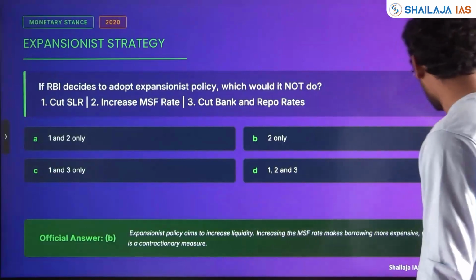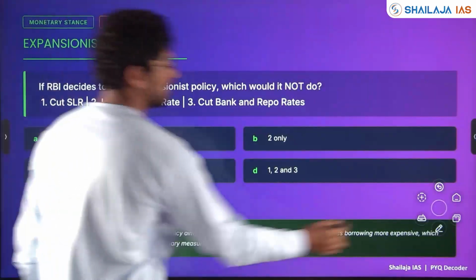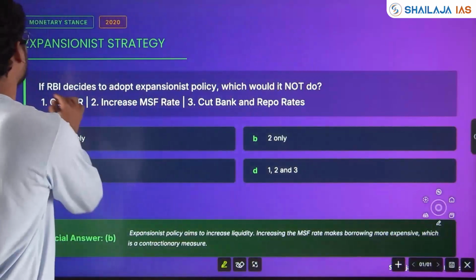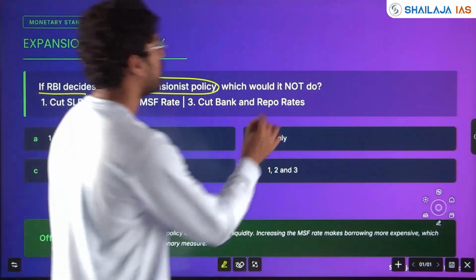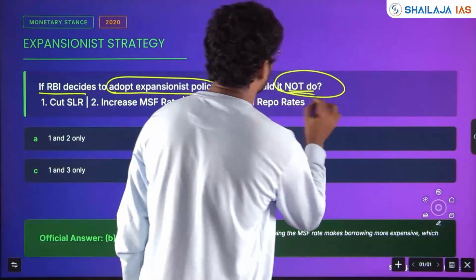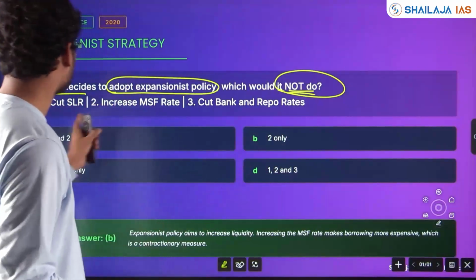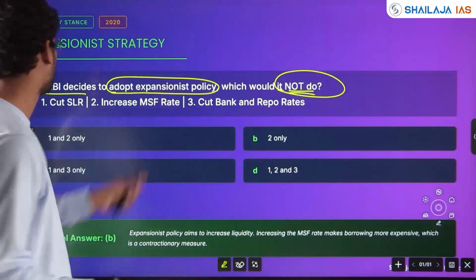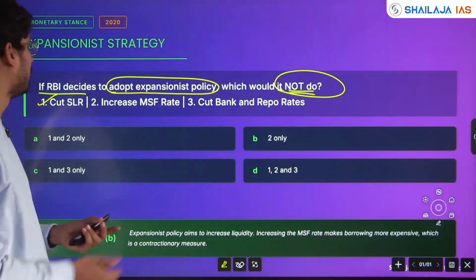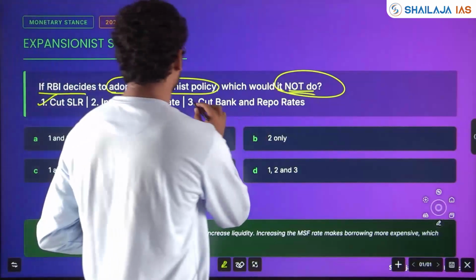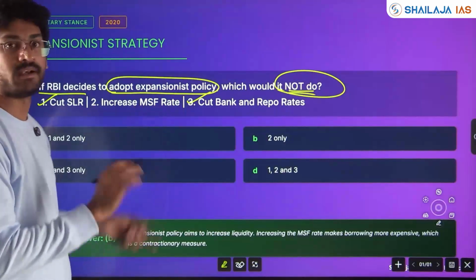Next, again monetary policy, a question was asked in 2020. Based on the expansionist strategy, the question has been asked. If RBI decides to adopt expansionary policy, which would it not do? Which it will do if it wants to adopt expansionary policies: cut SLR, yes. Reduce statutory liquidity ratio, so money supply will be more in the system. Cut bank and repo rate, yes. To adopt expansionary policy, increasing marginal standing facility rate, no.